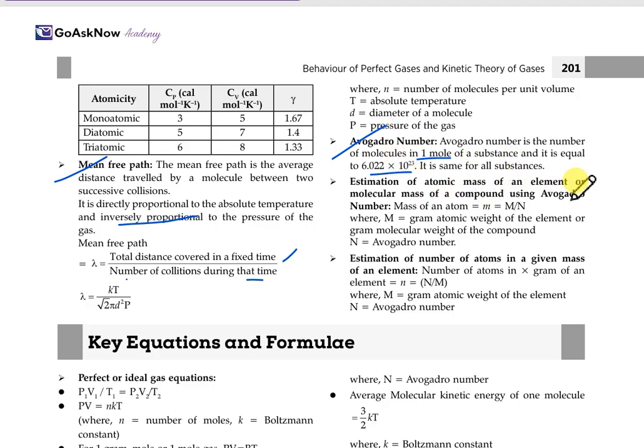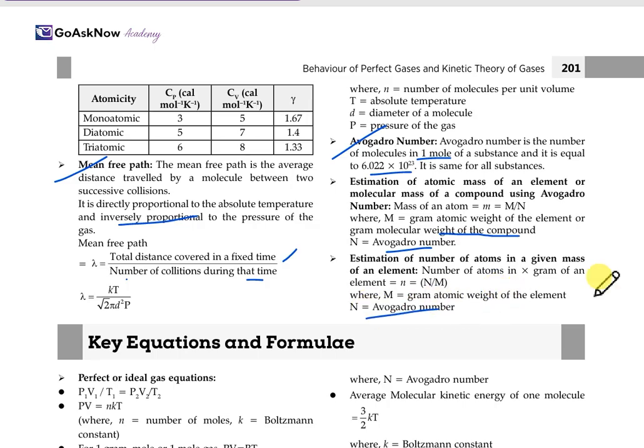Estimation of the number of atoms of an element or molecules of a compound using Avogadro number. So mass of an atom m is equal to M upon N, where M is the gram atomic weight of the element or gram molecular weight of the compound, and N is the Avogadro number. So estimation of the number of atoms in a given mass: N is equal to m by M into N_A, where m is the given mass, M is the gram atomic weight of an element and N_A is the Avogadro number.